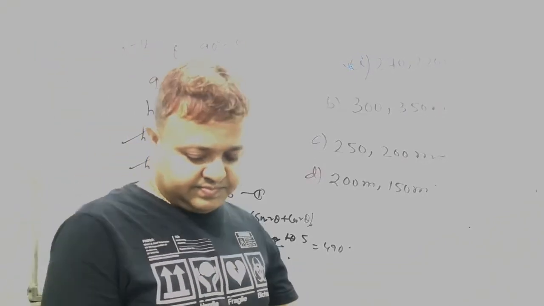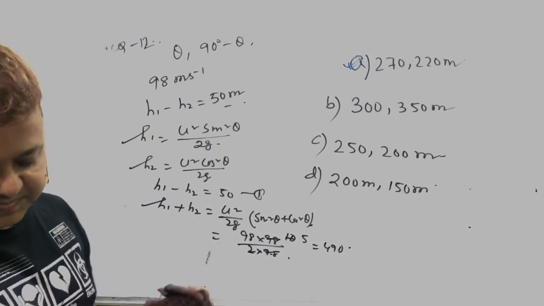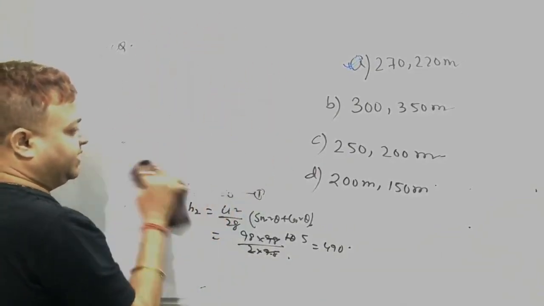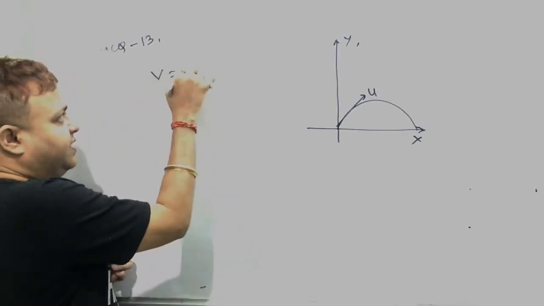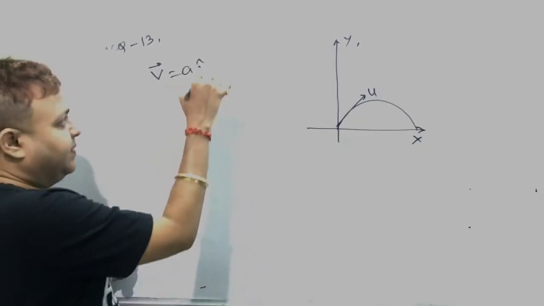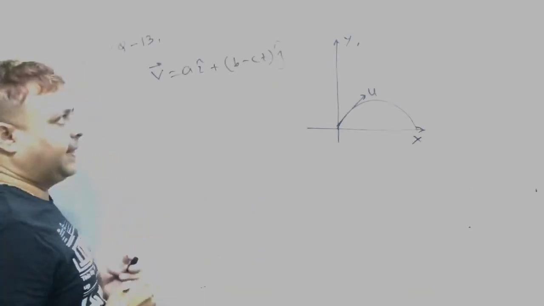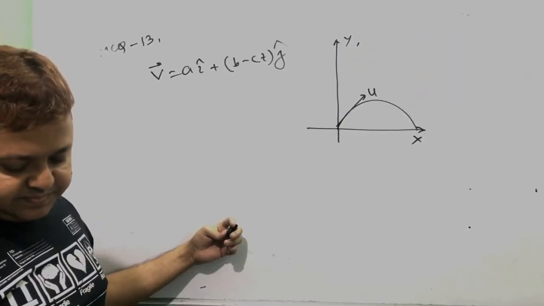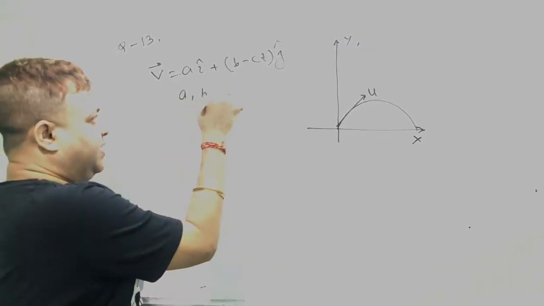Number 30. The instantaneous velocity of a projectile projected as shown in the figure is given by A into I cap plus (B minus CT) into J cap, where A, B, C are positive constants.